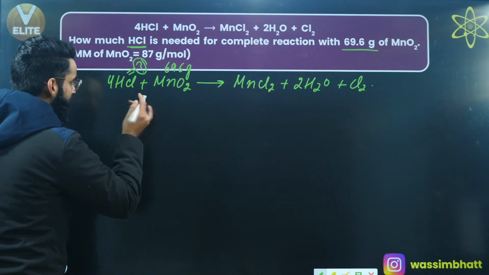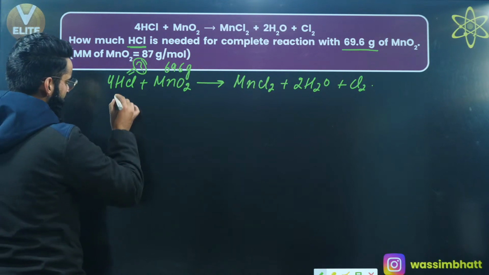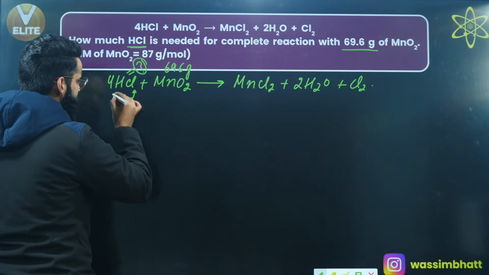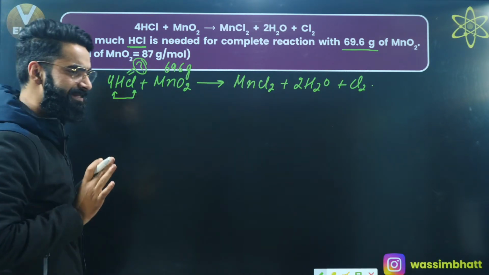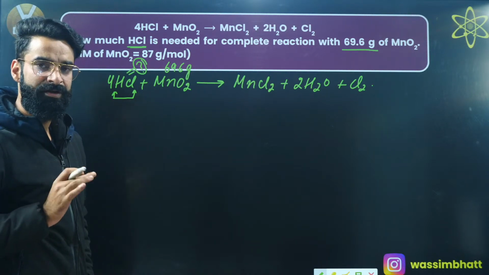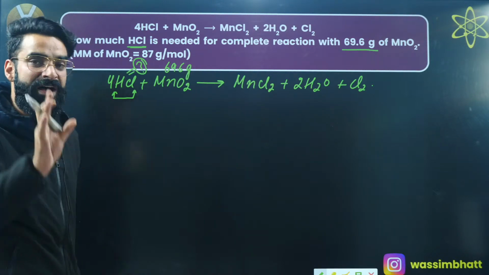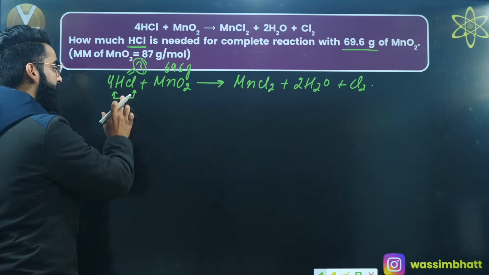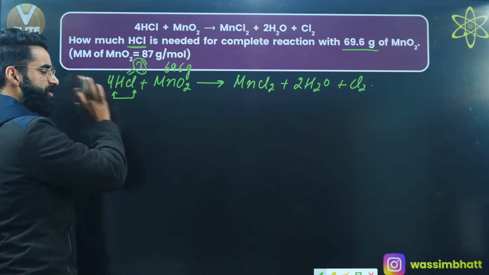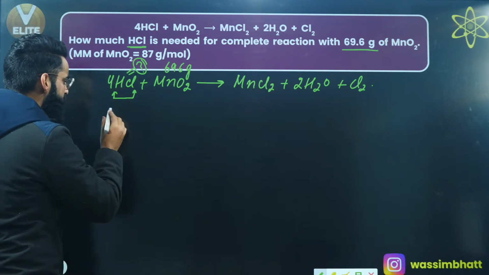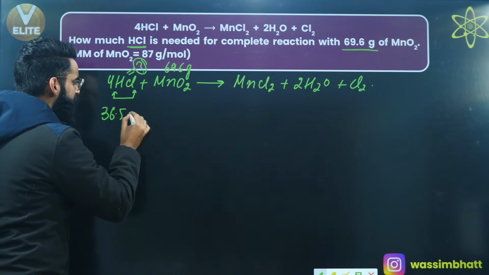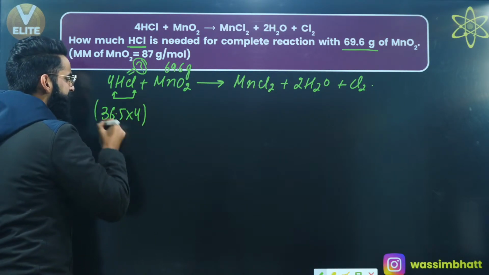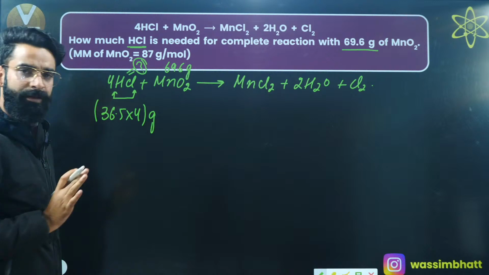First of all, if I use the mass analysis, if I ask you what is the molar mass of HCl, you'll clearly say the molar mass of HCl is 36.5 grams. Molar mass of HCl means the mass of 1 mole of HCl is 36.5 grams. But currently we have 4 moles of HCl. So what is the mass of 4 moles of HCl? It's going to be 36.5 multiplied by 4. So these many grams of HCl we have over here, right?